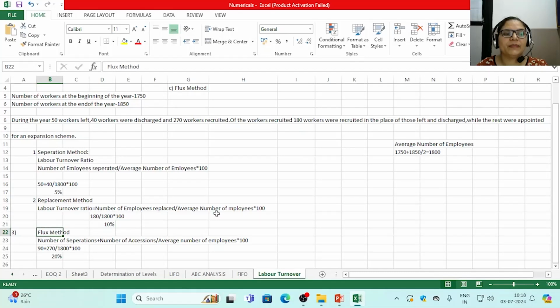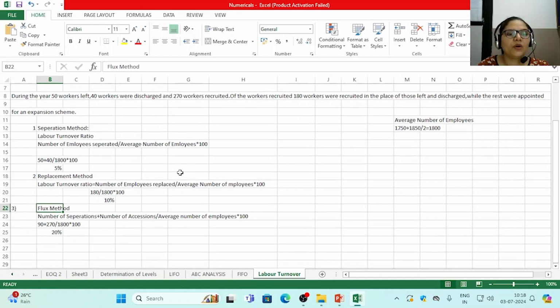Next is flux method. Number of separations plus number of accessions upon average number of employees. Number of accessions, as we have already discussed, are newly appointed workers. So 270 workers were recruited, it is given in the question.